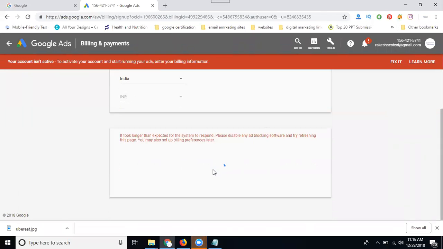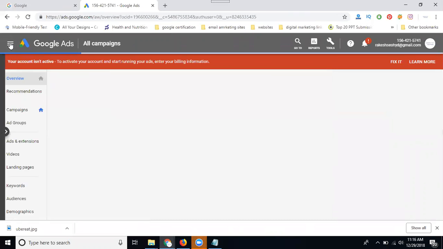So when I'm adding, my account will be in deactivate mode. Once activation is done, my payment will be added here. The payment can be added in 4 ways: credit card, debit card, or net banking. Recently, an option added is called Google Pay. So this is called payment method. The minimum transaction will be 2000 rupees. If you make any payment on Google AdWords, the minimum budget is 2000.